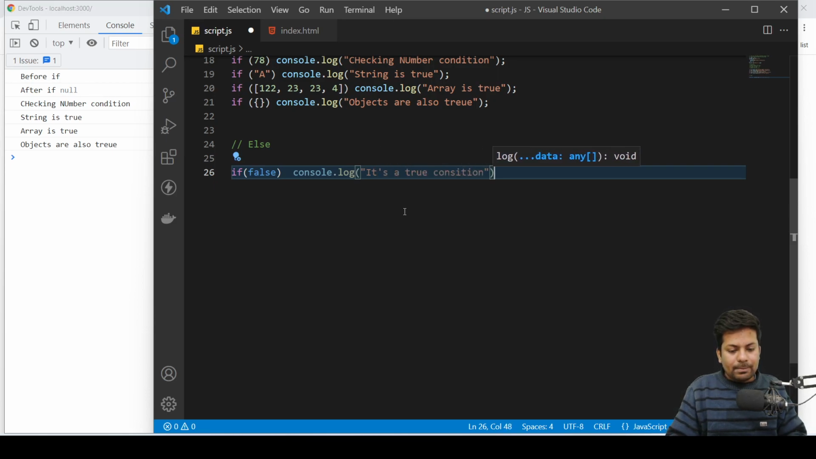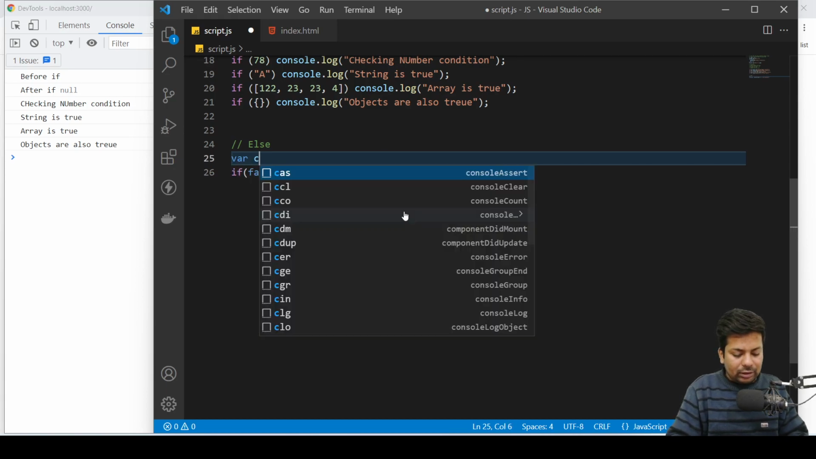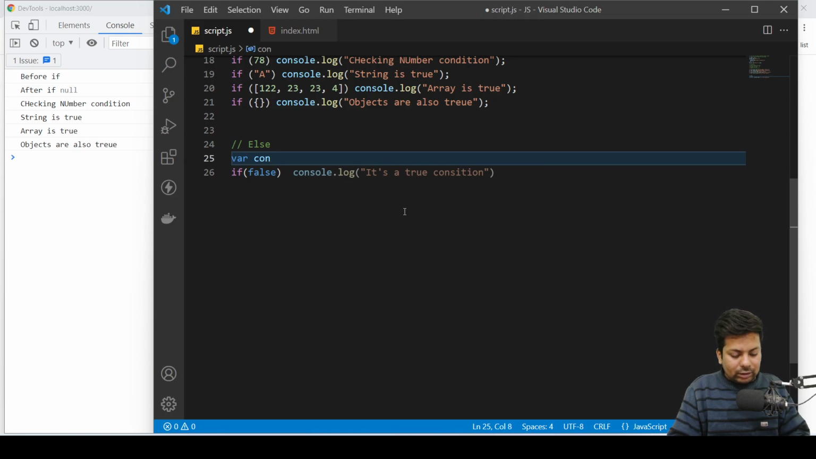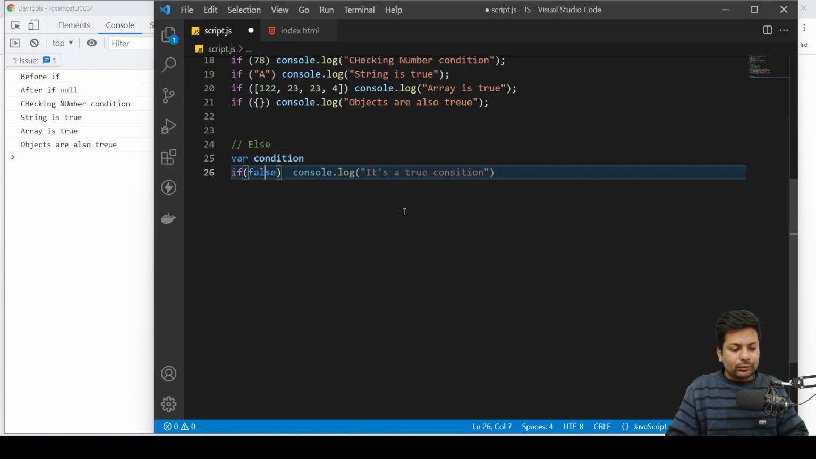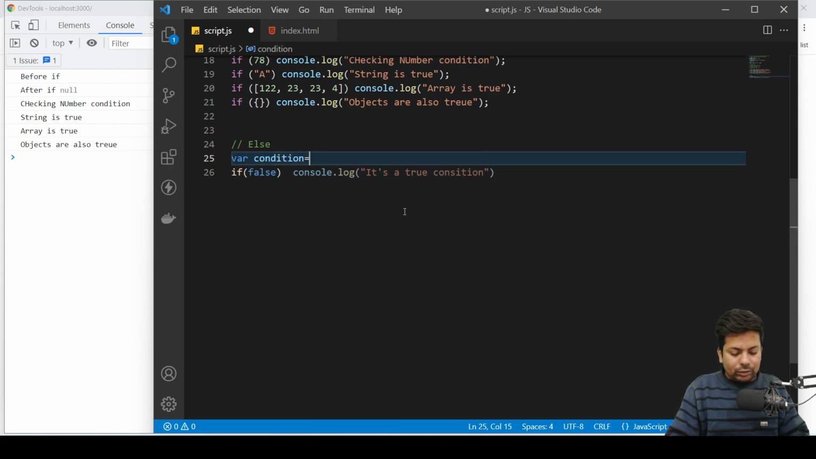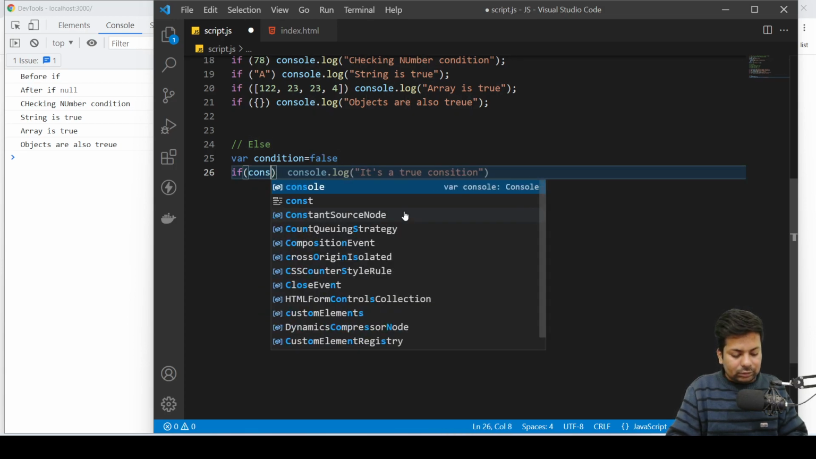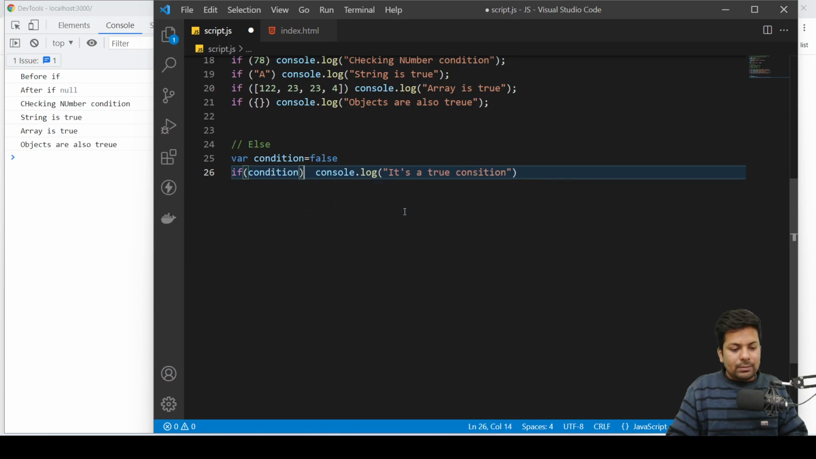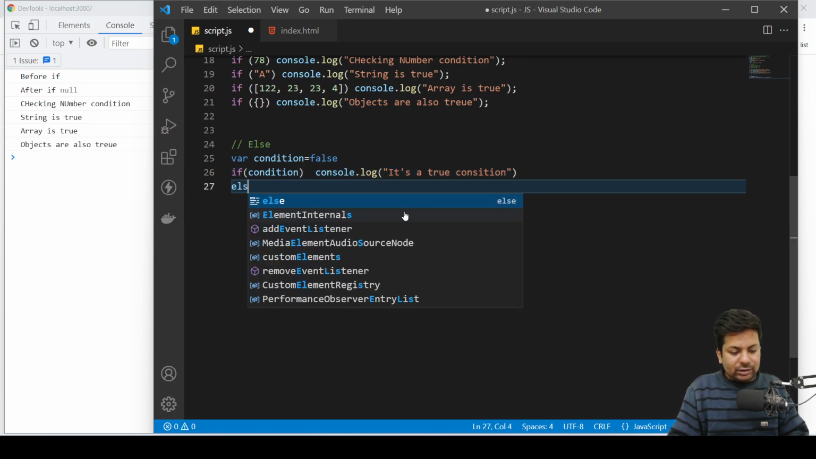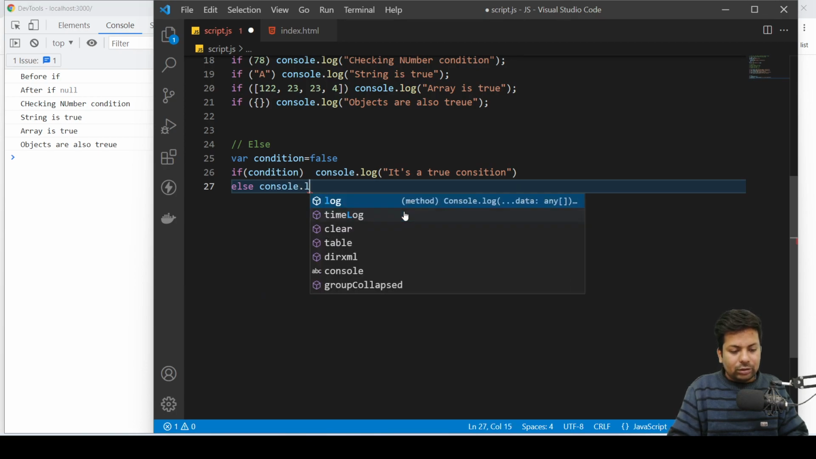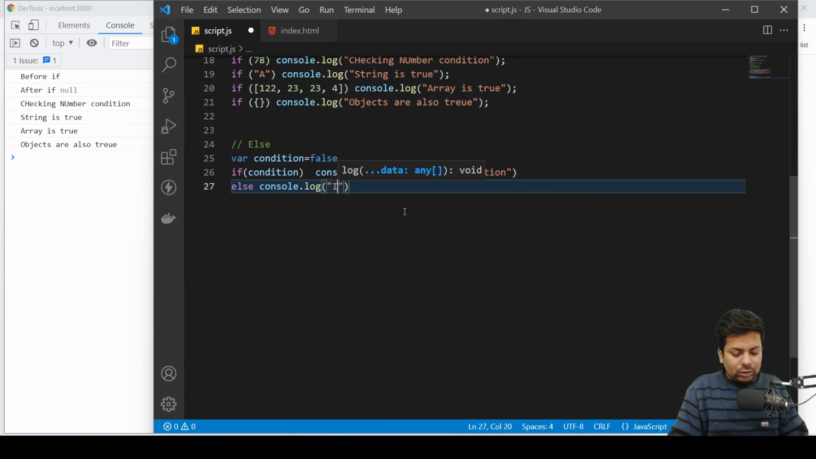condition. And here I can take a variable also. I'll say variable condition equals false. I'll just place the variable directly. Else, console.log, it's a false.